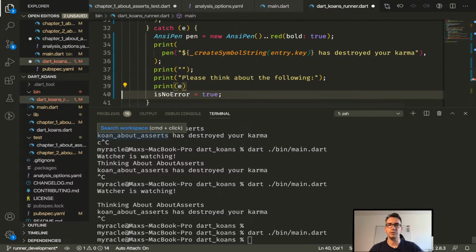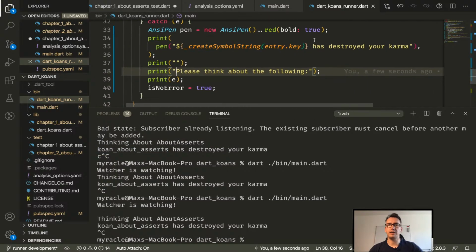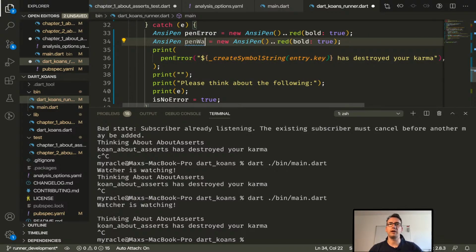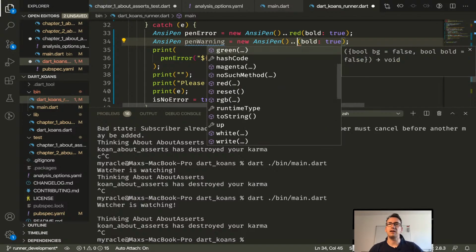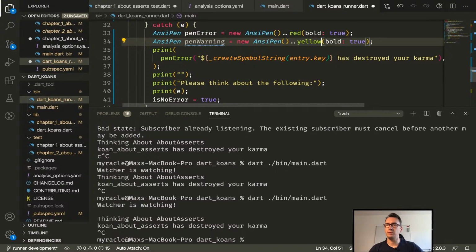So what we will do is e. Okay. And because we want to have that also in a different pen, right? Because red, we would like to have that in, this is the pen error. Here we go. And this is the pen warning. And this would be yellow or a darkish yellow. I don't know if we find something like that. I take yellow at the moment.